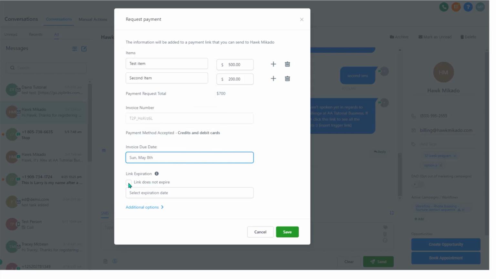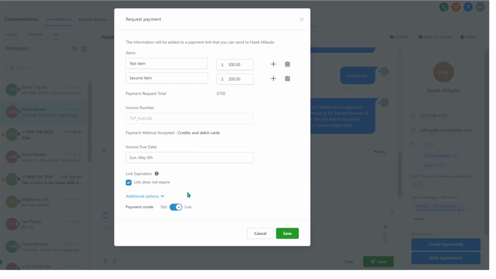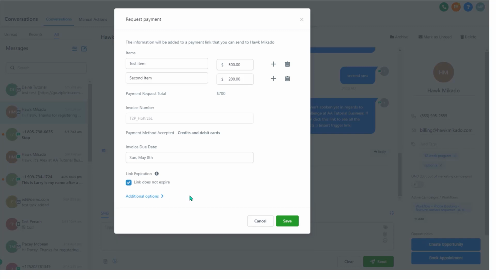You can say that it does expire, or you can say it does not expire, or you can select an expiration date. We're going to leave this as does not expire. And in additional options, you can put this in test mode or live. Using this feature will require you to at least connect Stripe in your settings, which is covered in another video.